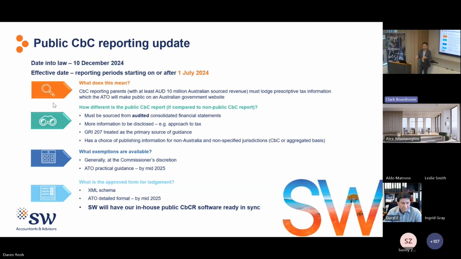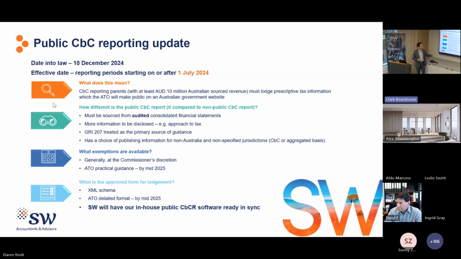This obligation will operate in parallel with the existing non-public CBC. Compared to the non-public CBC, the public CBC has a higher reporting standard. For example, all the information must be sourced from audited financial statements. It also covers information which is not required under the non-public CBC, such as a description of the group's approach to tax. For non-compliance with public CBC, both the group parent entity and the Australian entity will be subject to penalties.